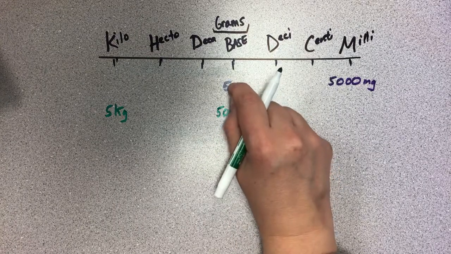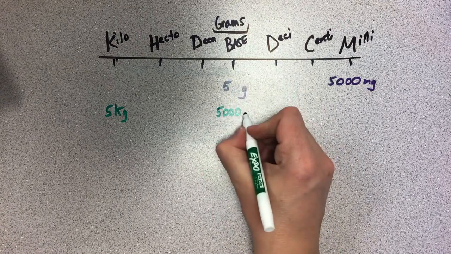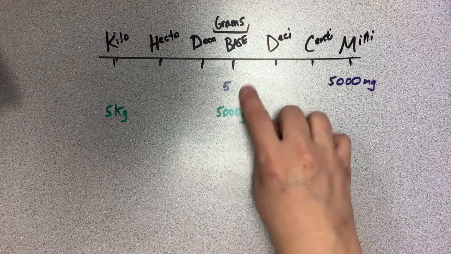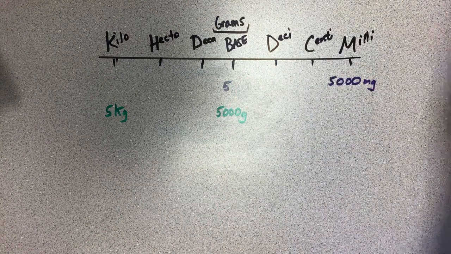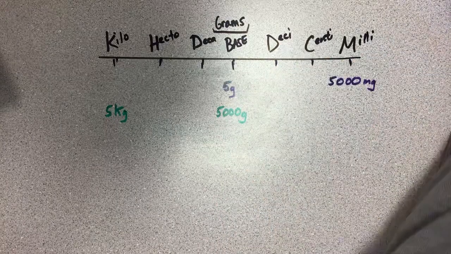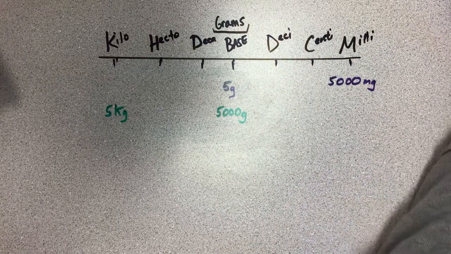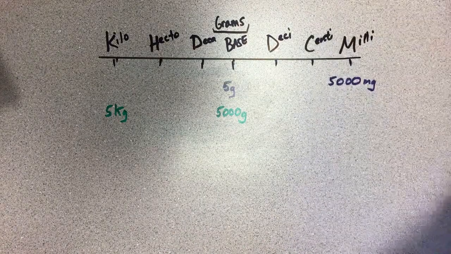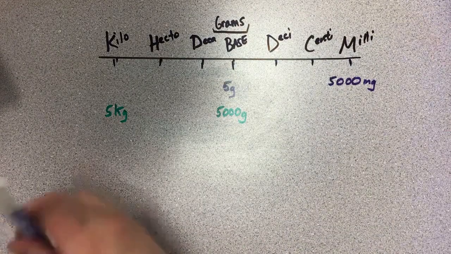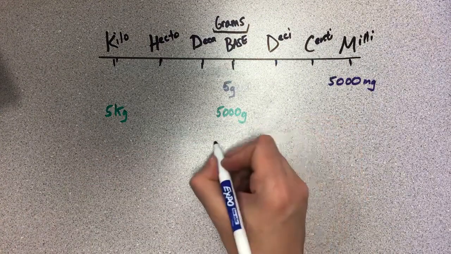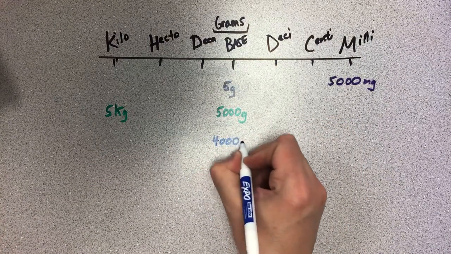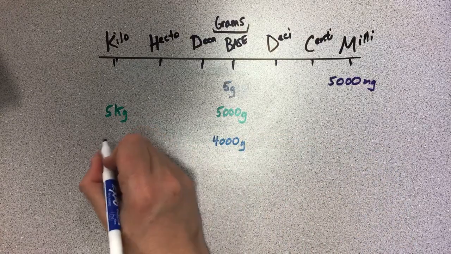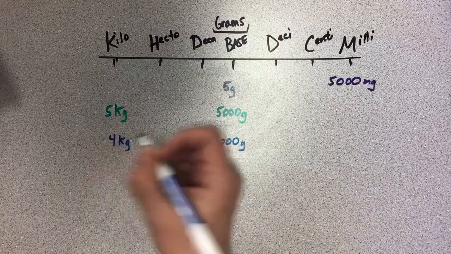Oh, did I write milli? I'm sorry, I wrote milli there. That should just be grams. I apologize for that. 5,000 grams. I didn't mean to put that M there. Let me fix that. That's grams. All right. Number 3 says 4,000 grams to kilograms. So let's go ahead and do that one. We have 4,000 grams right here, and if we move our decimal over by heading that way, we just end up with 4 kilograms.